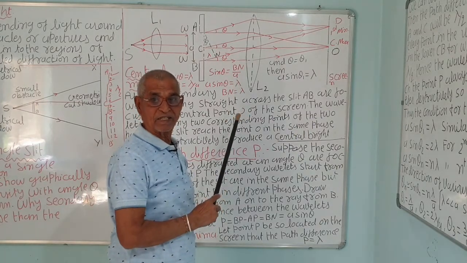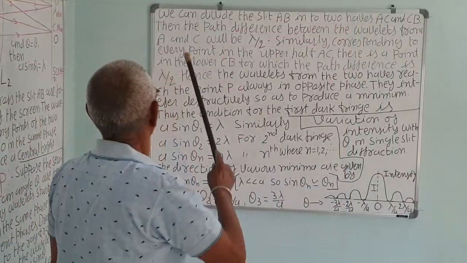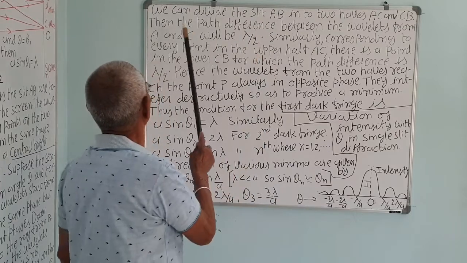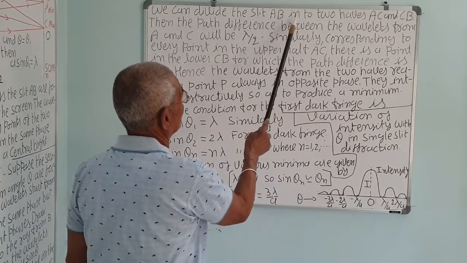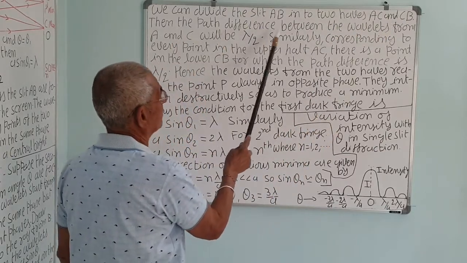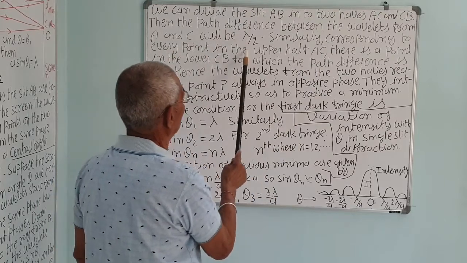We divide the slit into two parts. As I have discussed, we can divide the slit AB into two halves, AC and CB. Then the path difference between the wavelets from A and C will be lambda by 2.